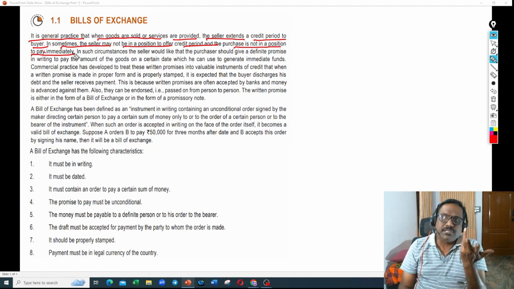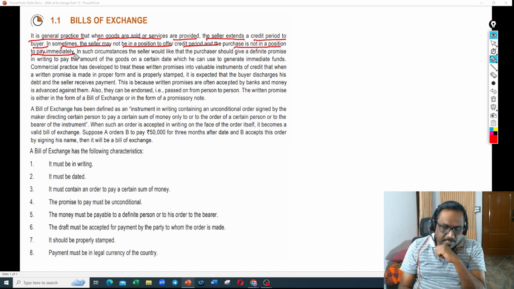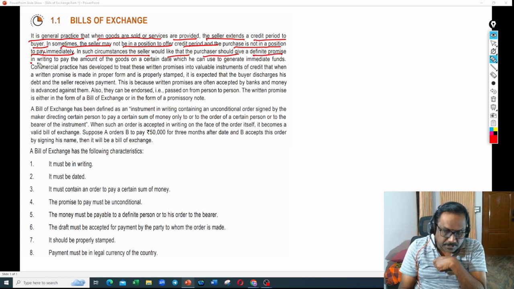So there are some instances where the sellers may not be in a position to extend the credit facility to the buyers because they need urgent money. In such circumstances, the seller would like the purchaser to give a definite promise in writing to pay the amount of the goods on a certain date, which he can use to generate immediate funds.